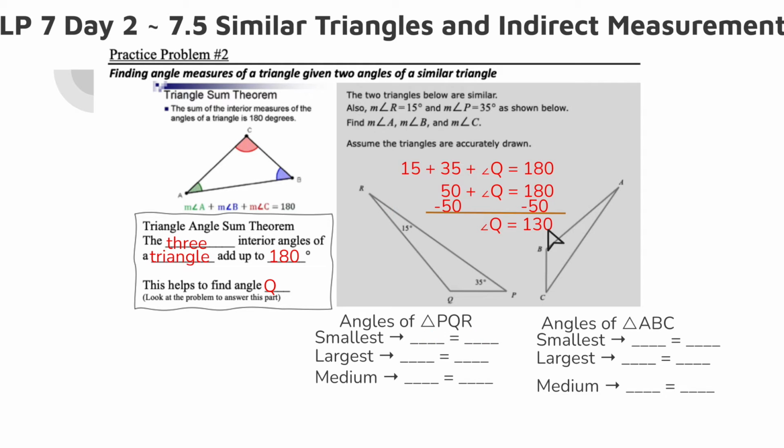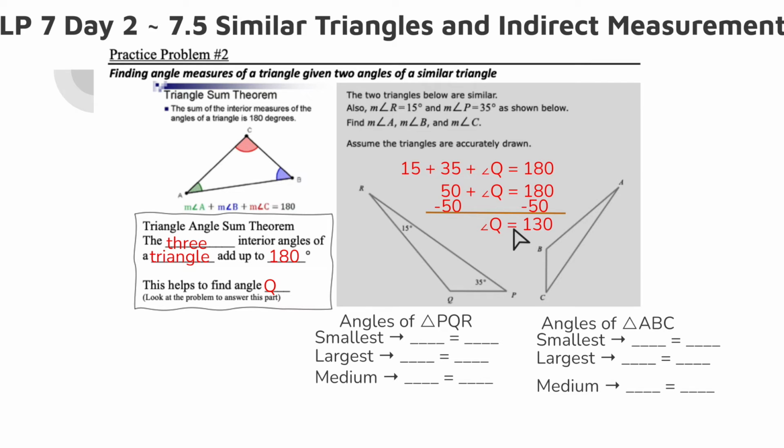I know these three. They told me that the triangles are similar, which means that the angles are congruent. And we've done examples in class to show you that. I don't know if you guys remember when I held up the triangles in class that were the same, and then I projected one up on the board, which means I dilated it, I made it bigger, but the angles still matched up perfectly when I walked up to the board with the small triangle. So when we have similar triangles, the side lengths change. They're going to increase or decrease, but the angle measures are still congruent. They still match. Okay.